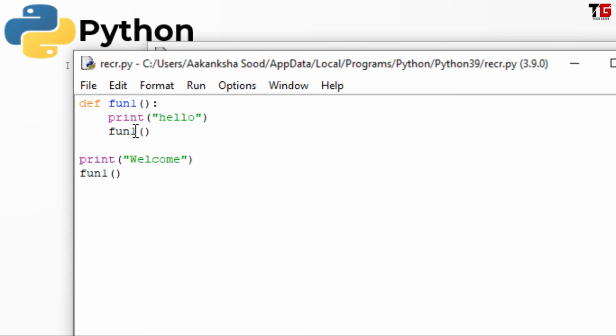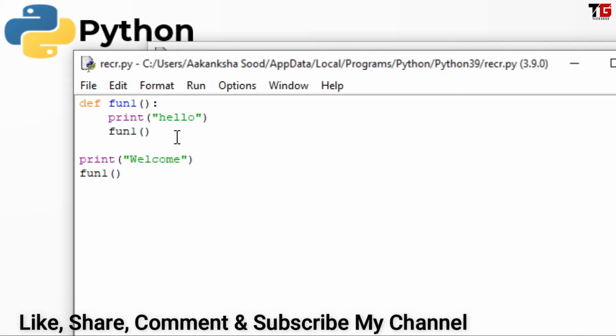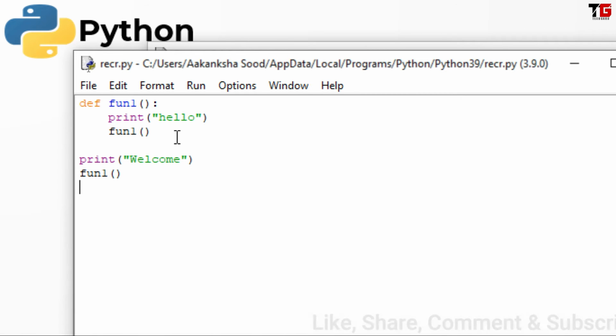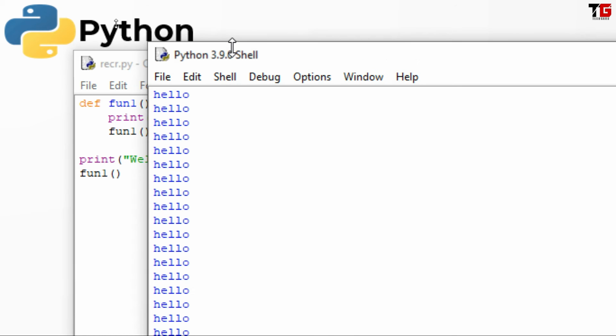It is a recursive function without any limit, without any condition. So it will run for infinite number of times. It will never stop. But due to security reasons, there is a limit set in Python, and that limit is 1000. It is done just for security purposes, so that if by mistake we create a recursive function and we forget to give the limit, then it will run only 1000 times, and after that it will stop automatically.